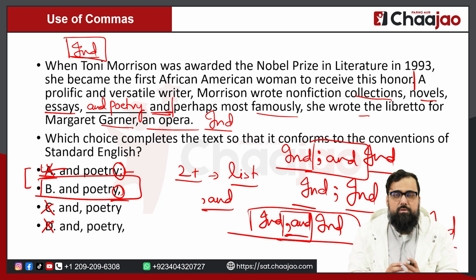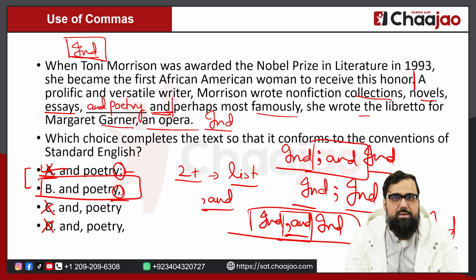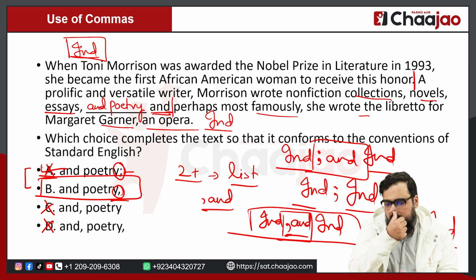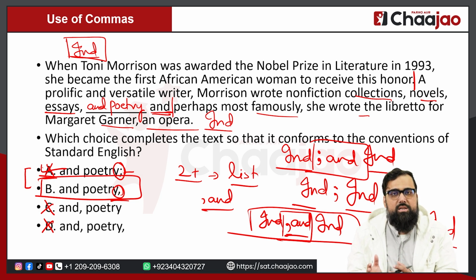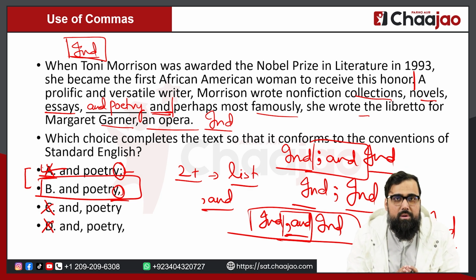So this is one of the uses of commas that we need to understand, and this can be a little confusing because you have a list before that sentence as well, so you have a lot of commas going on before that. It may get a little confusing that you already have 3 to 4 commas and then you're using another comma. That confuses some students at times. So that is how you have to go about it, and you have to understand that the usage of commas is a very tricky business, and when you have questions like these, you have to be very careful.